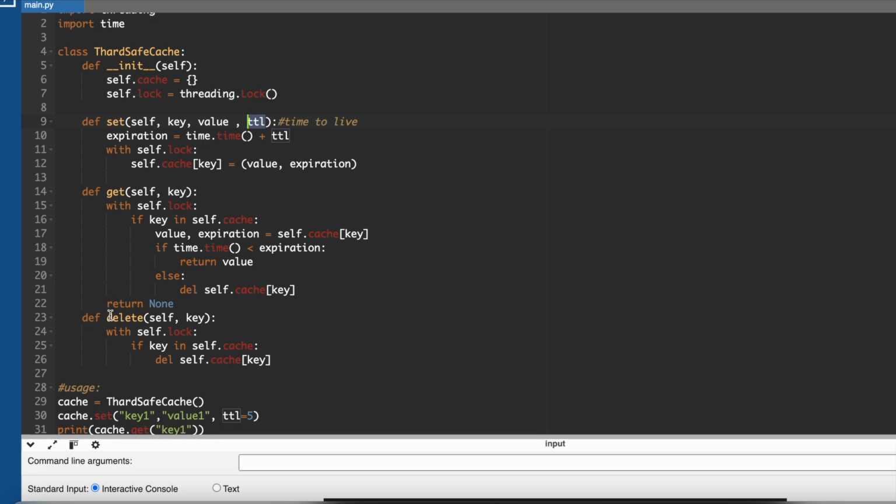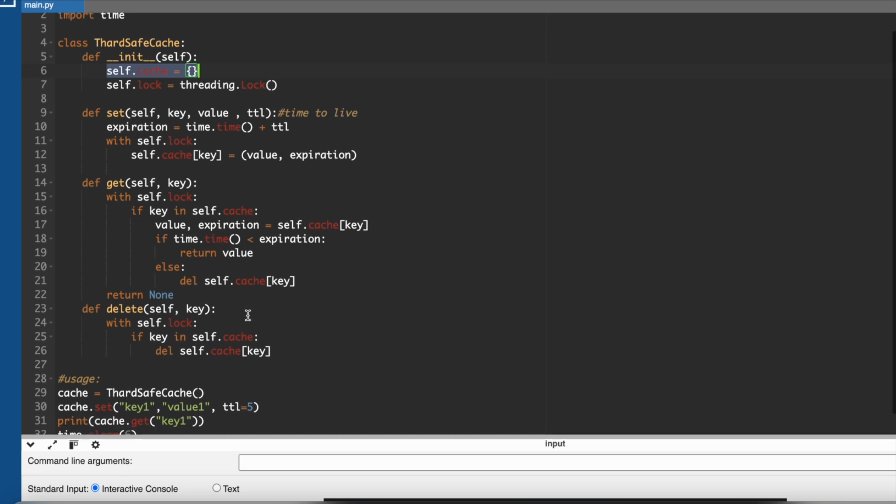Or you can call the delete method to delete a particular key from the cache store, which is our memory, which is a dictionary. Correct? So what we are doing, we have defined the cache, we have defined the lock. Now we are calculating the expiration, so after how much time it will expire. So time.time, the current time, plus TTL. It is in seconds.